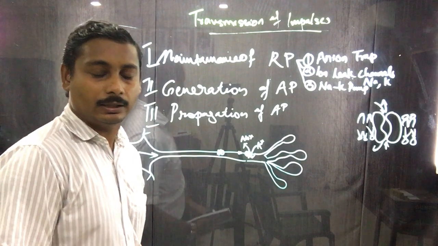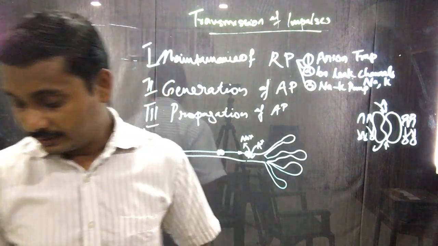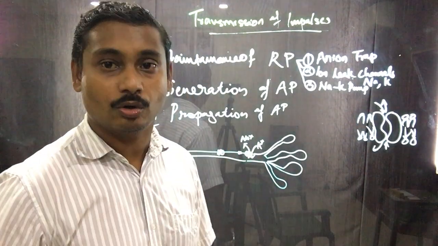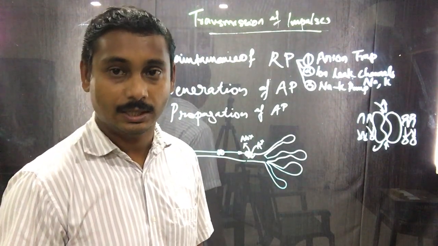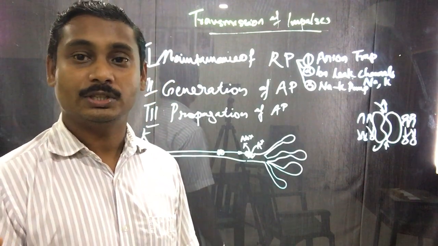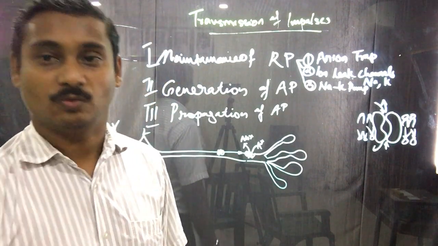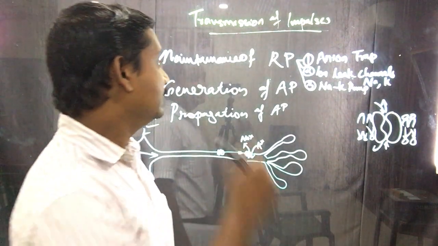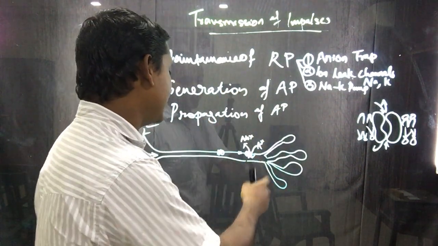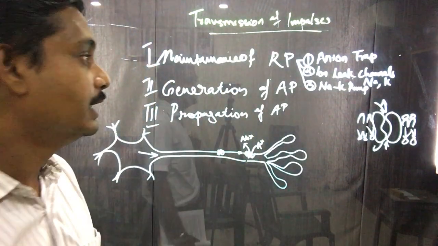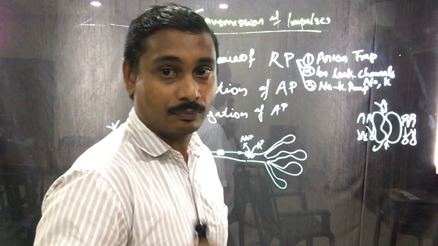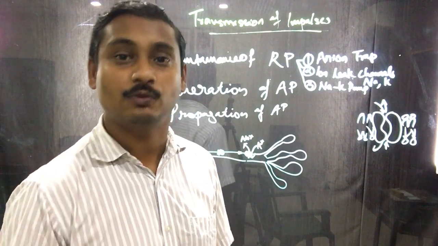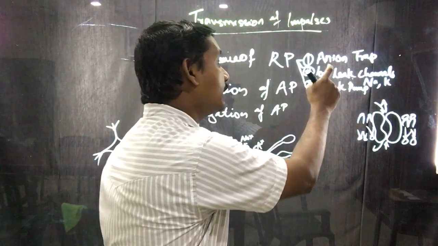You know that unlike other cells, the membrane of a neuron or the axon is electrically polarized. One side is positive and the other side is negative. In either way, the membrane is electrically polarized. This electrically polarized state of the axon membrane is maintained by three processes. How does the membrane have some charge inside and outside? This is because of the three processes.